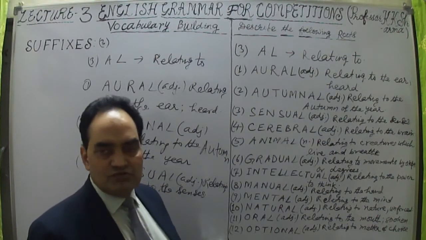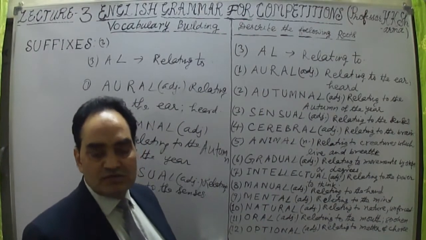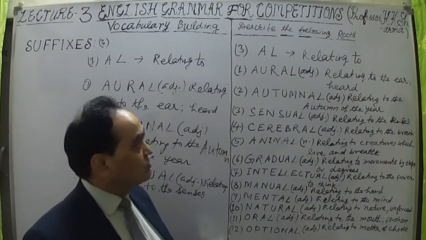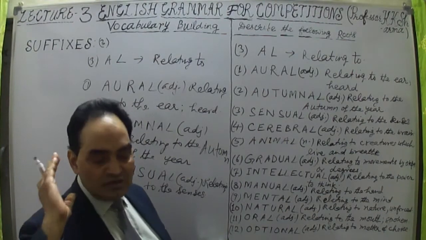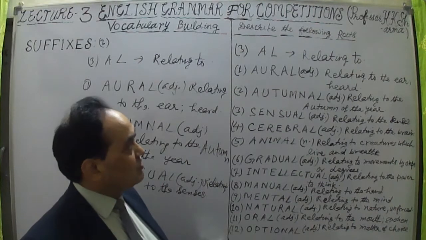If it is sensual, related to the senses. If it is autumnal, then related to the autumn of the year. Alright, and then aural, related to the ear, right? Because aural here means ear or heard.